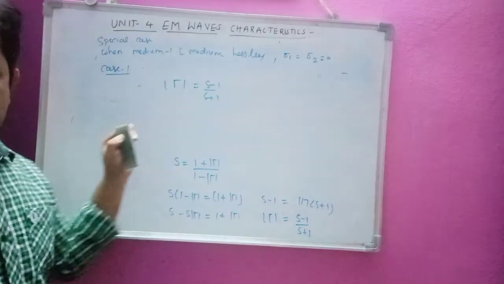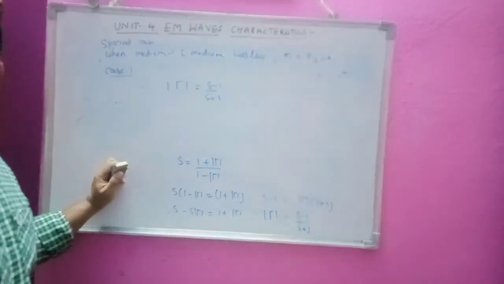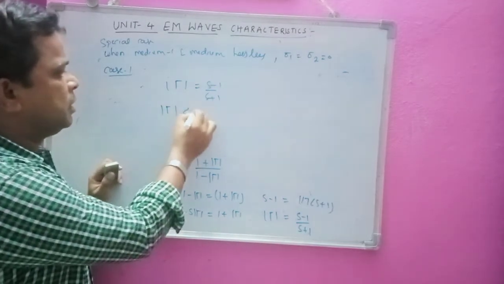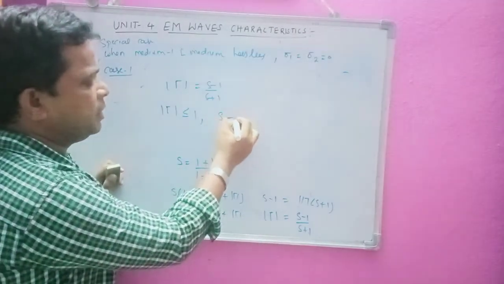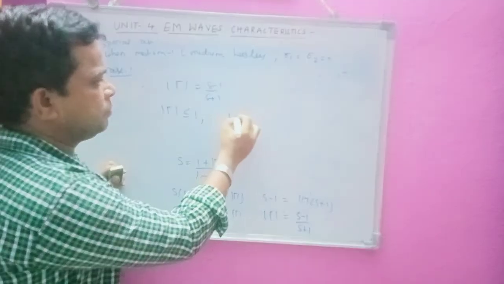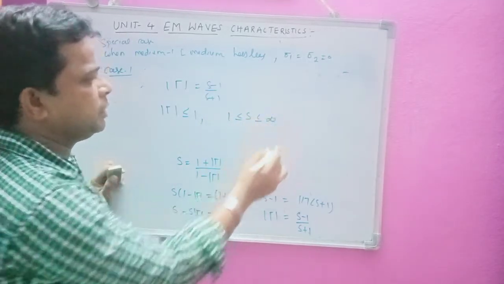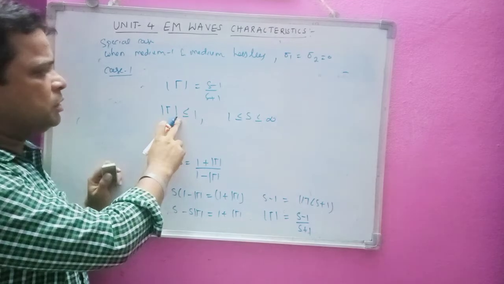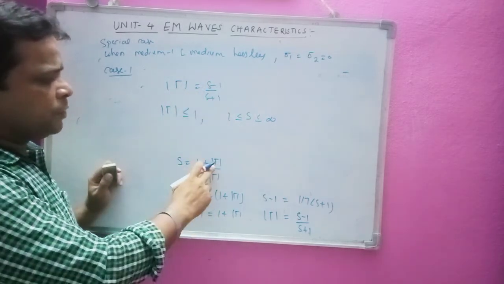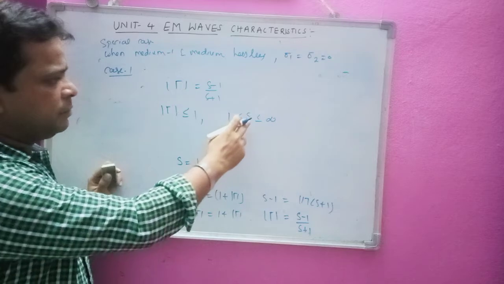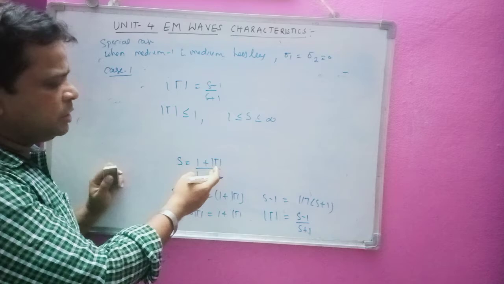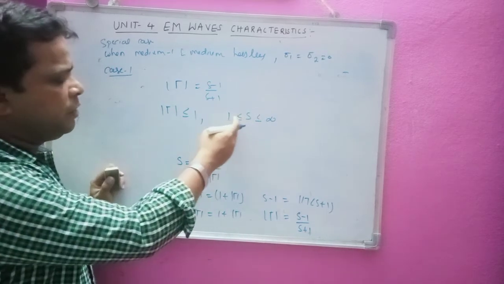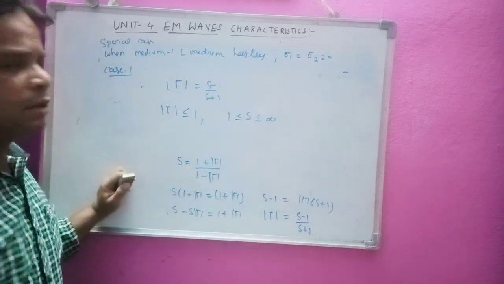Okay, always we know that mod gamma is less than or equal to 1, so the range of S will be between 1 and infinity, 1 less than or equal to S less than or equal to infinity. Okay, so you can check this one by substituting. If I substitute gamma equal to 0 here, I will get S equal to 1. If I substitute any value of gamma, S will be along the plus infinity side. Okay, we don't get any negative values.